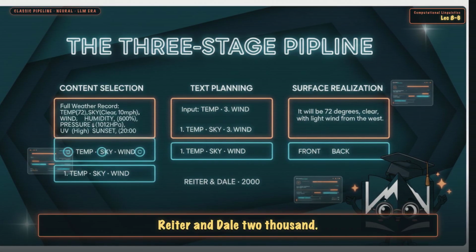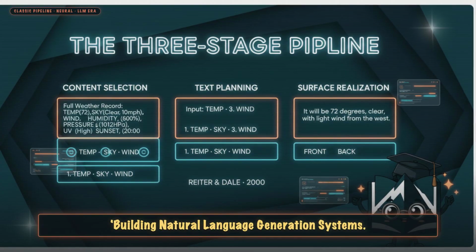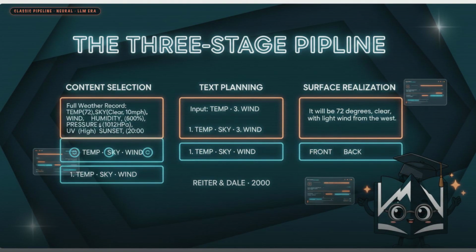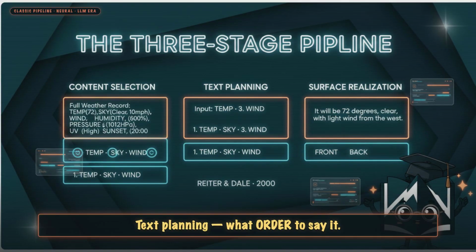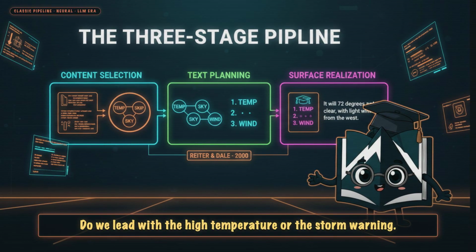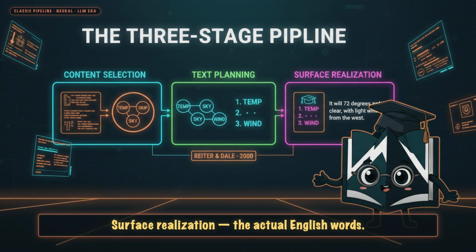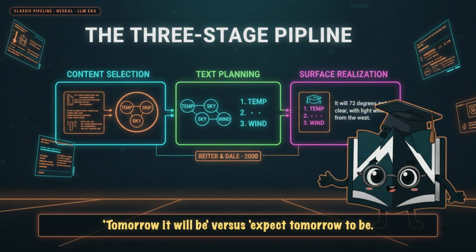Beat 1. Reiter and Dale 2000. Building Natural Language Generation Systems. The classic textbook. They named 3 stages. Content selection. What to say. Given a weather record, do we mention wind speed? Text planning. What order to say it? Do we lead with the high temperature or the storm warning? Surface realization. The actual English words. "Tomorrow it will be" versus "expect tomorrow to be."